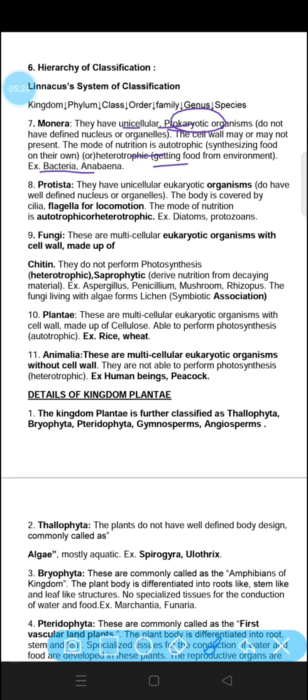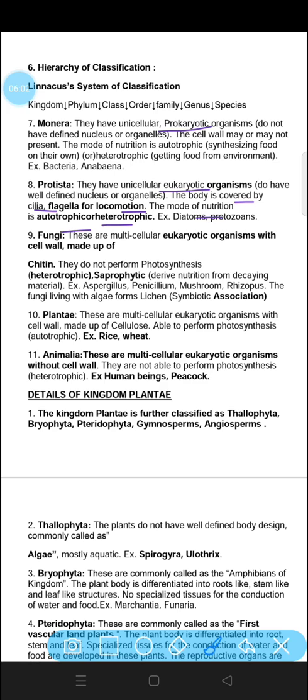After that comes Protista. Protista is different from Monera. Like Monera, they are unicellular, but Monera was prokaryotic, whereas Protista are eukaryotic organisms. If they are eukaryotic, that means they have a well-defined nucleus. The body is covered with cilia and flagella for locomotion. Cilia helps in locomotion, whereas flagella helps in locomotion as well as trapping the food. The mode of nutrition is autotrophic or heterotrophic.